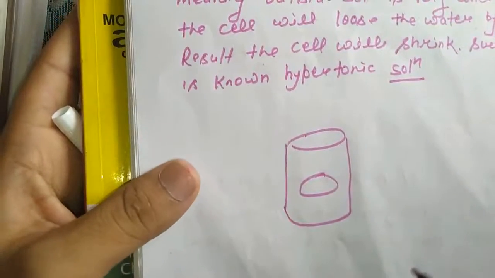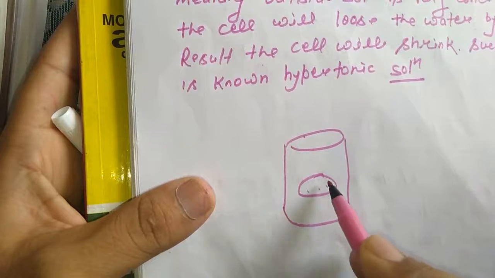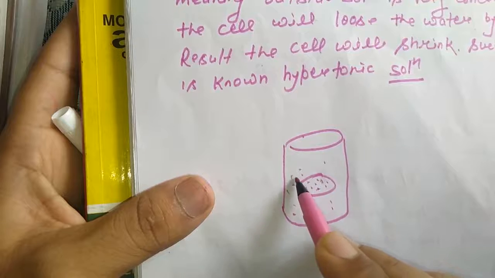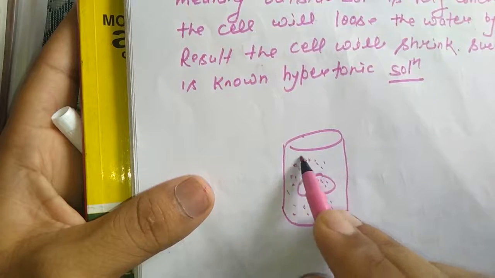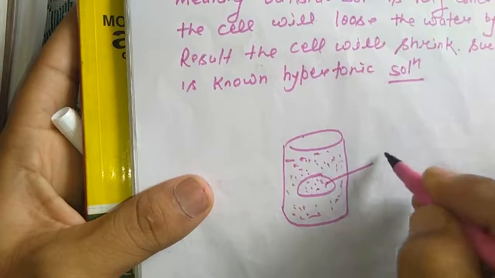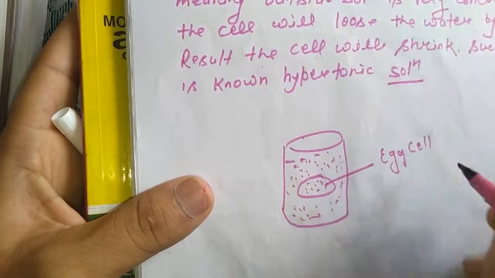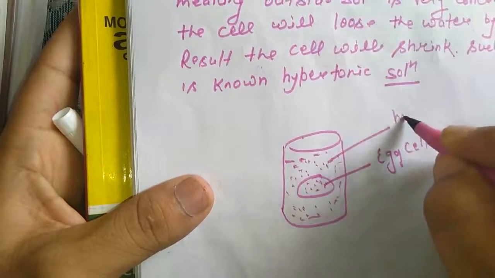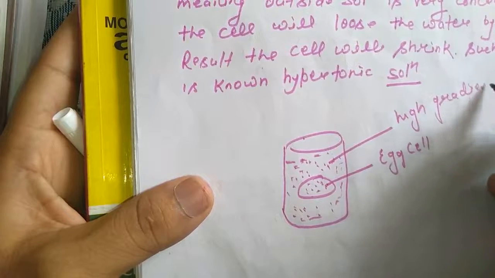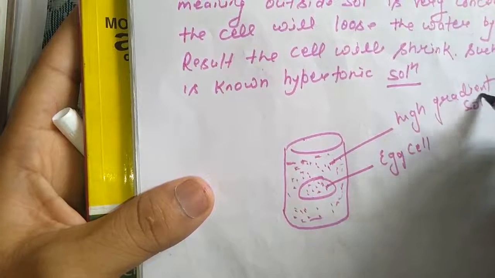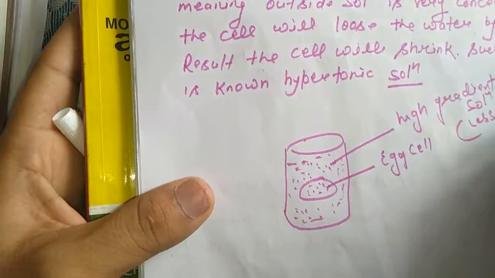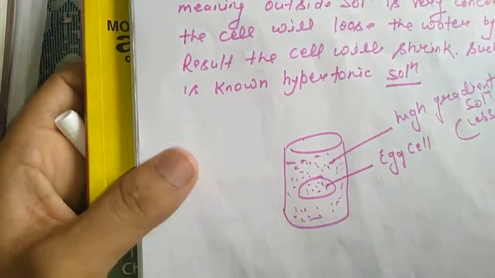Now let us understand through the diagram. Suppose this is a cell, and this cell's medium has a high gradient solution, which means less water concentration.